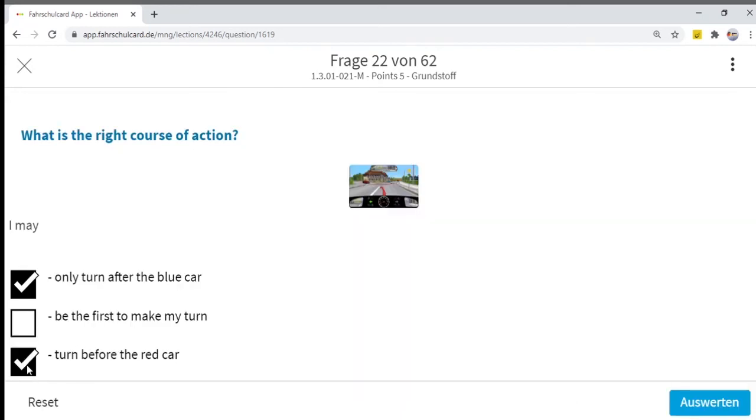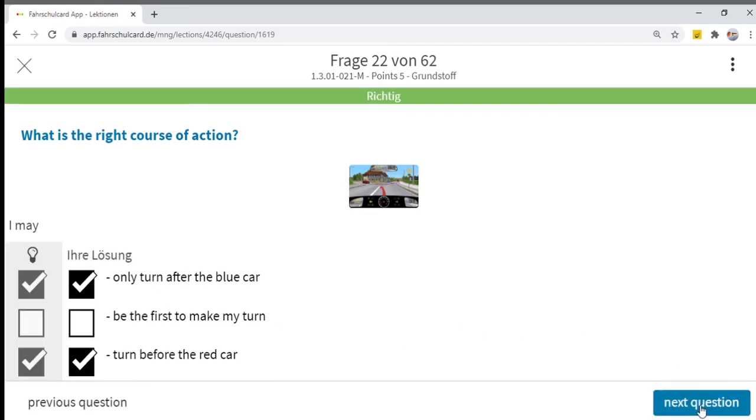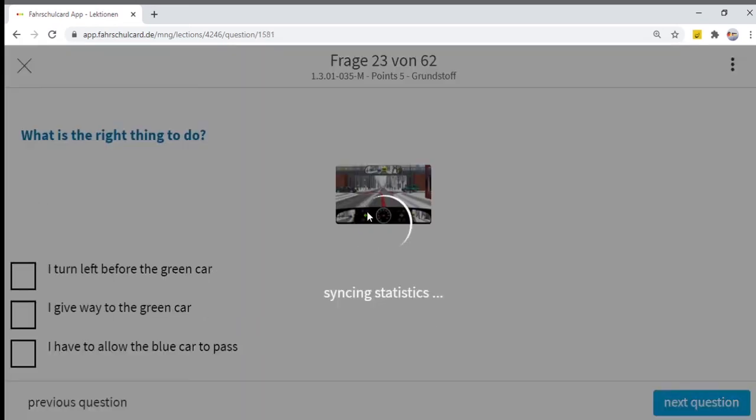Turn before the red car. This is correct. I may turn before the red car, but only after the blue car. These two options are correct. Now to the next question. What is the right thing to do?